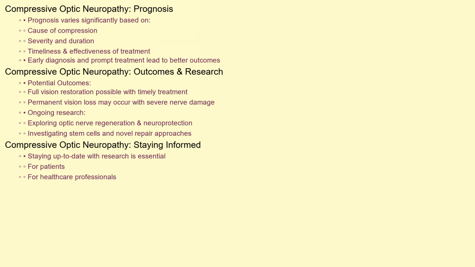The prognosis for compressive optic neuropathy varies significantly depending on the cause, severity, and duration of the compression, as well as the timeliness and effectiveness of treatment. Early diagnosis and prompt treatment generally lead to better outcomes. In some cases, vision can be fully restored after the compression is relieved. However, if the nerve has been severely damaged, some degree of permanent vision loss may occur.